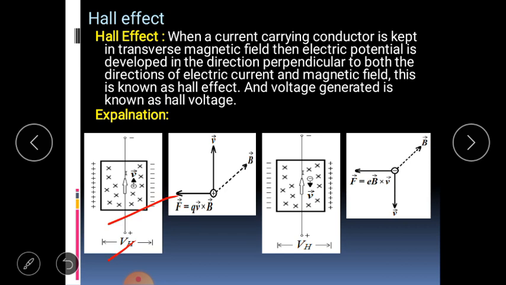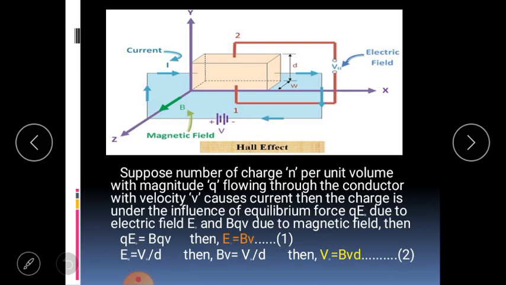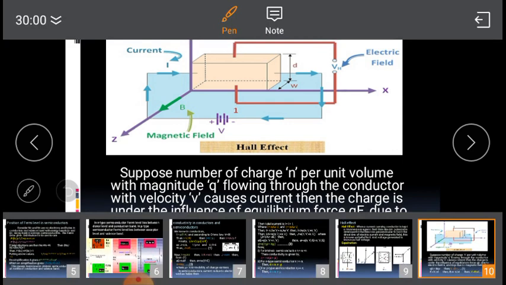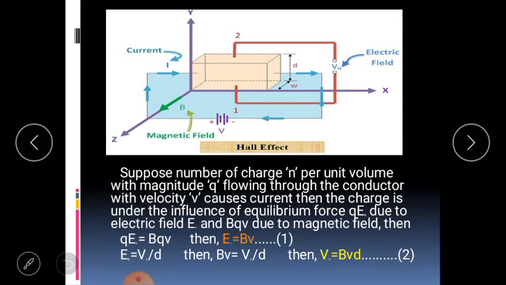This can be studied in detail considering a rectangular conductor kept in such a way that electric current is flowing along the x-axis, and the magnetic field is applied along the z-axis. Then an electric potential is generated along the y-axis between terminals 1 and 2.